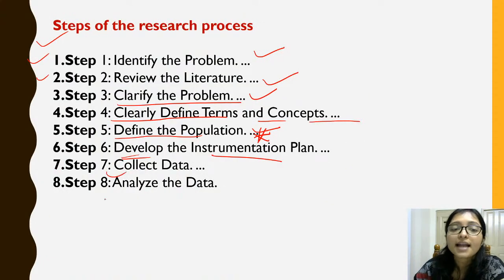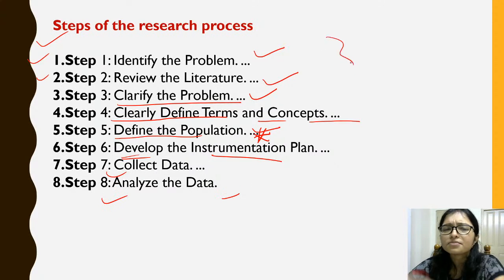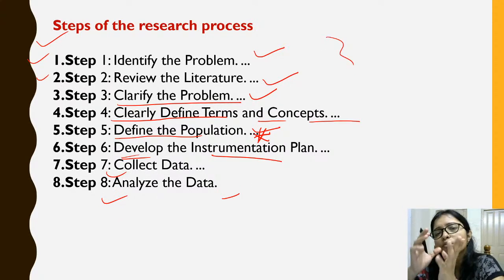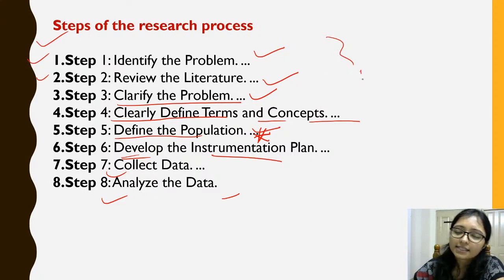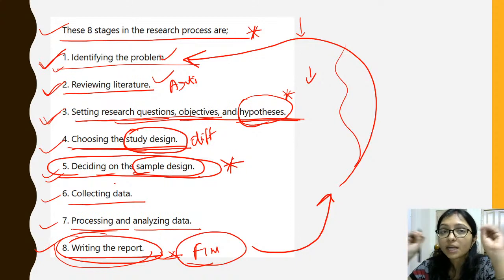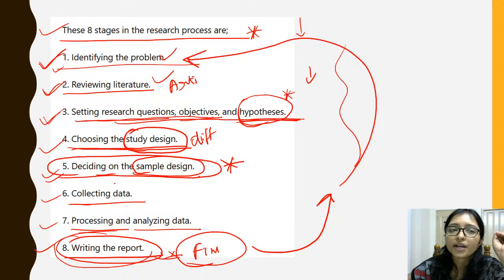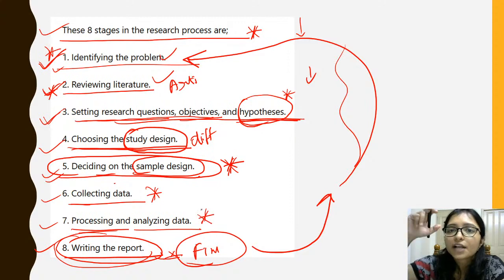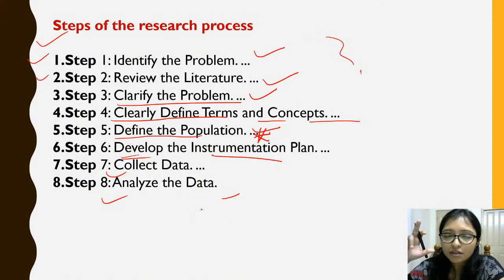Now collect data and analyze data. So sometimes some alternation is coming, in some questions they are writing in this way and in some questions they are writing in this way. So try to remember the main point. Identify should be first. After that you have to review the literature, that is common for both, and after that you have to do the sampling. Then you have to collect the data, then you have to analyze the data. Those are the common ones. So try to remember these steps.